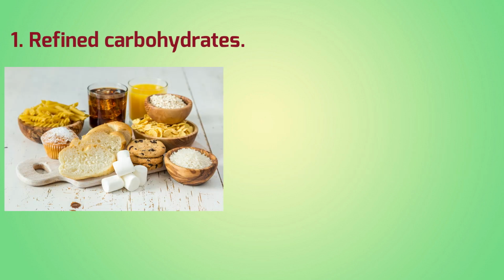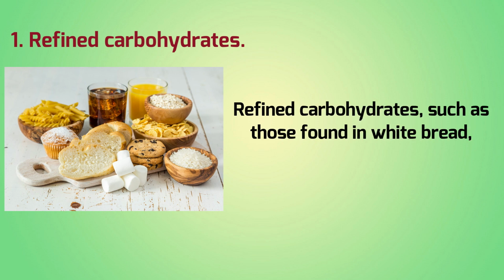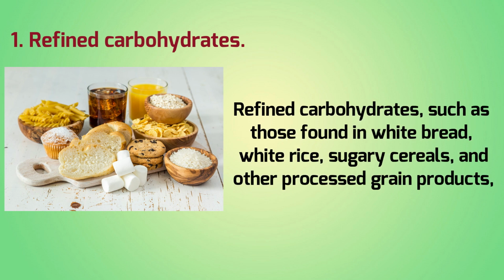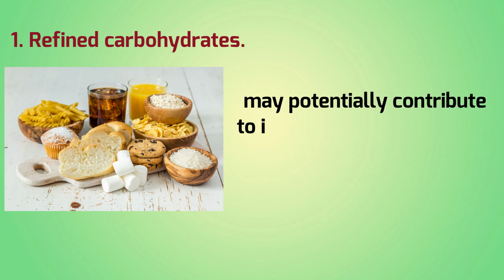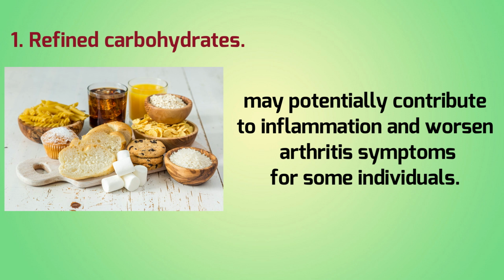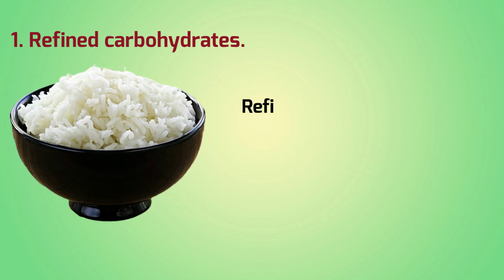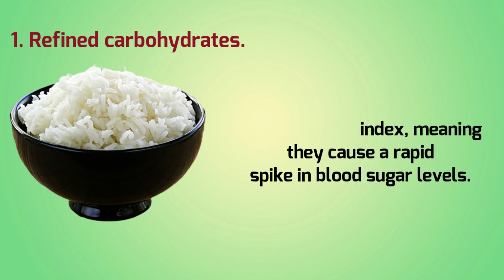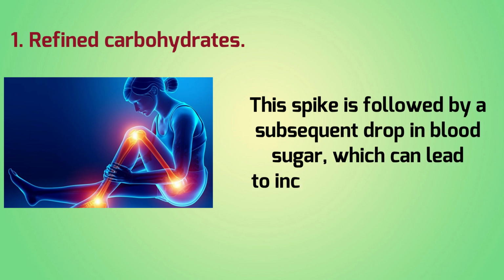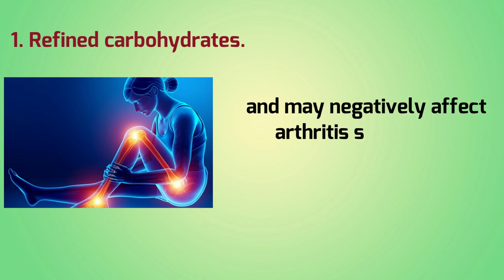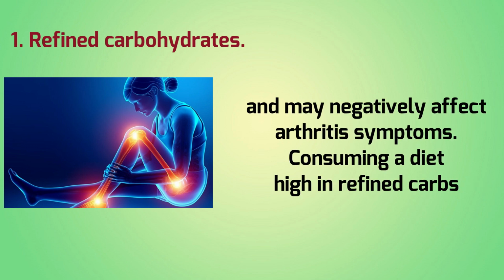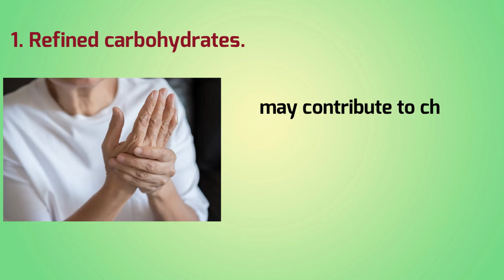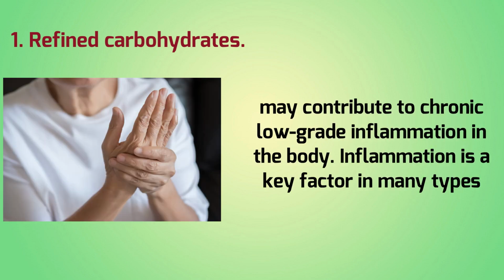Number 1. Refined carbohydrates. Refined carbohydrates, such as those found in white bread, white rice, sugary cereals, and other processed grain products, may potentially contribute to inflammation and worsen arthritis symptoms for some individuals. Refined carbohydrates have a high glycemic index, meaning they cause a rapid spike in blood sugar levels. This spike is followed by a subsequent drop in blood sugar, which can lead to increased inflammation and may negatively affect arthritis symptoms. Consuming a diet high in refined carbs may contribute to chronic low-grade inflammation in the body.